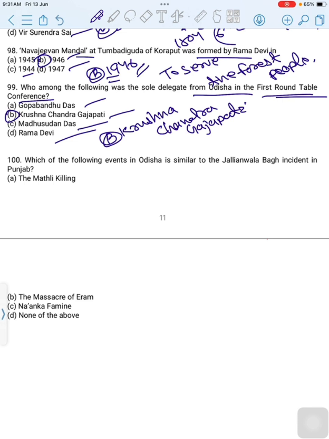Krishna Chandra Gajapati was the sole delegate from Odisha in the first Round Table Conference. He went to London for the first Round Table Conference. The correct option is option B, Krishna Chandra Gajapati. Then move to the next and last question.